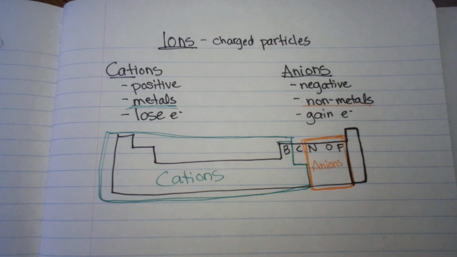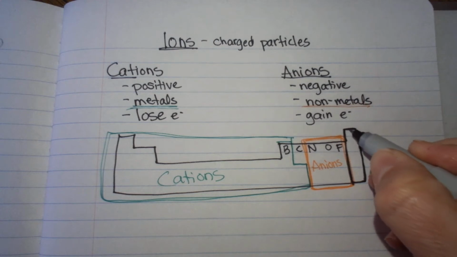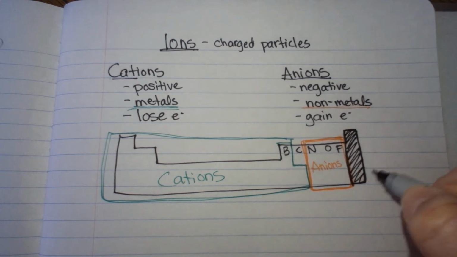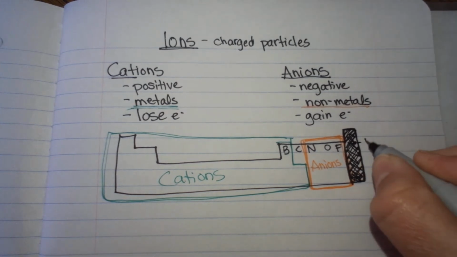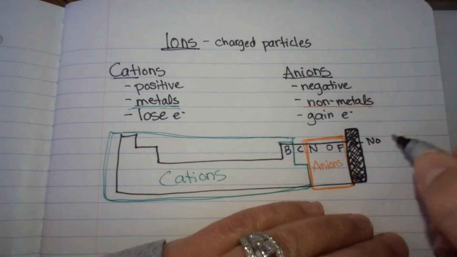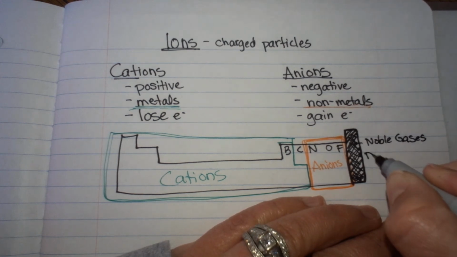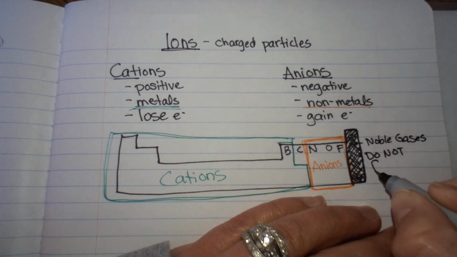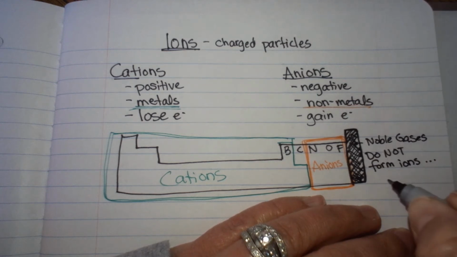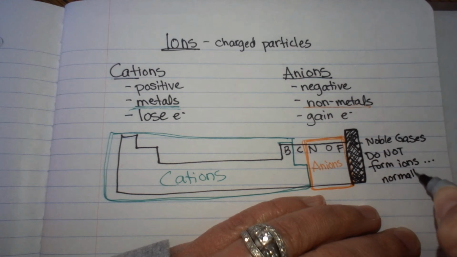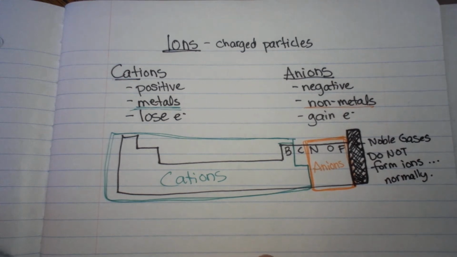Okay? Why did I also leave out the noble gases? Noble gases do not form ions. Noble gases do not form bonds under normal circumstances. So we should probably go ahead and make a note of that. We're going to put normally, because we try to avoid any exclusive statements, right, in science.